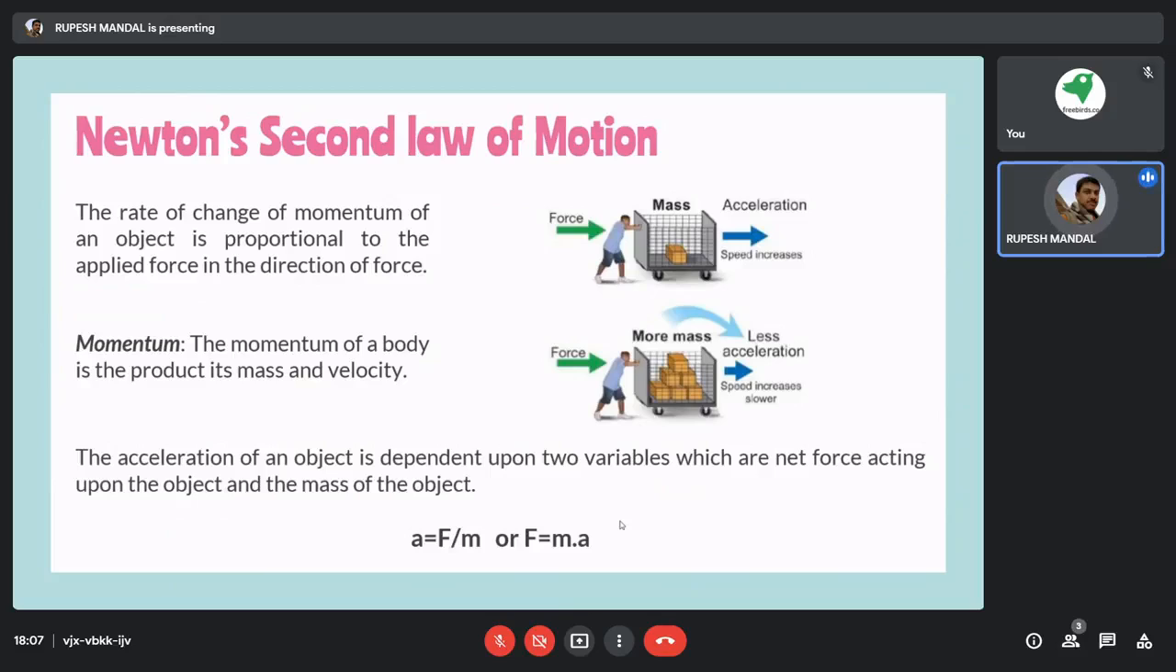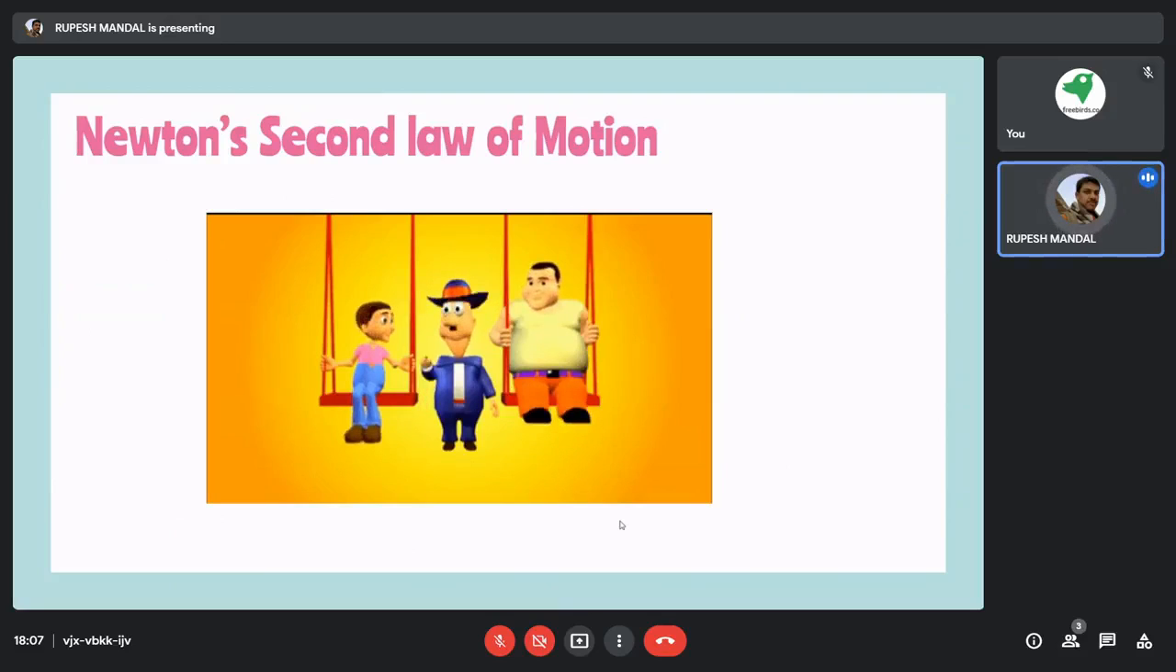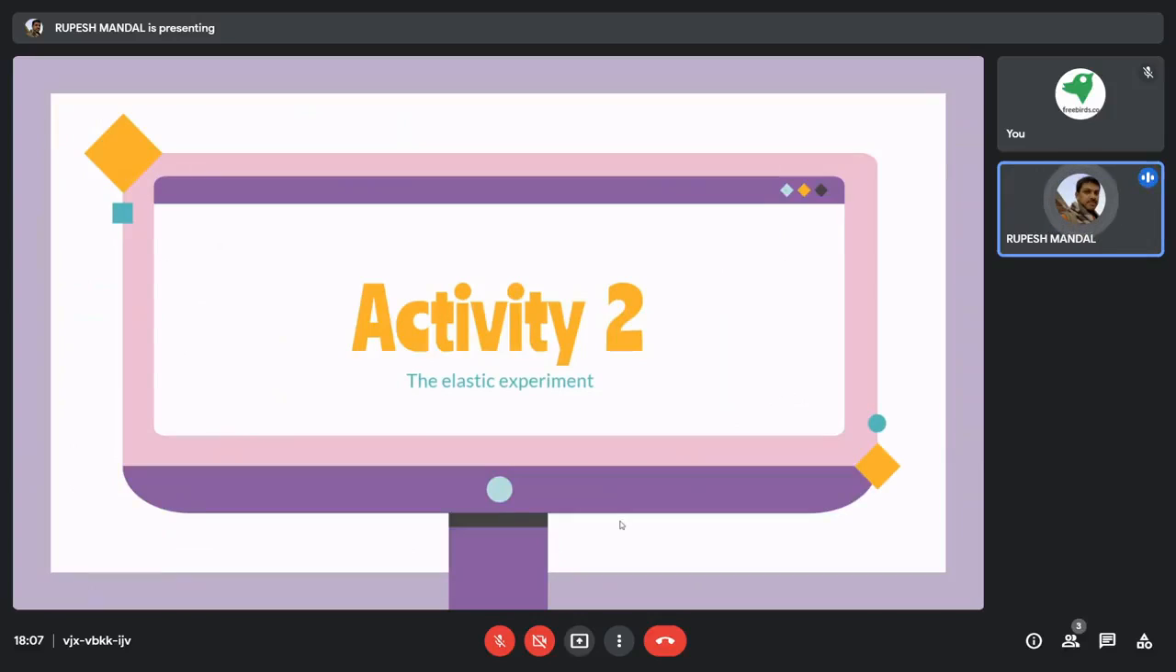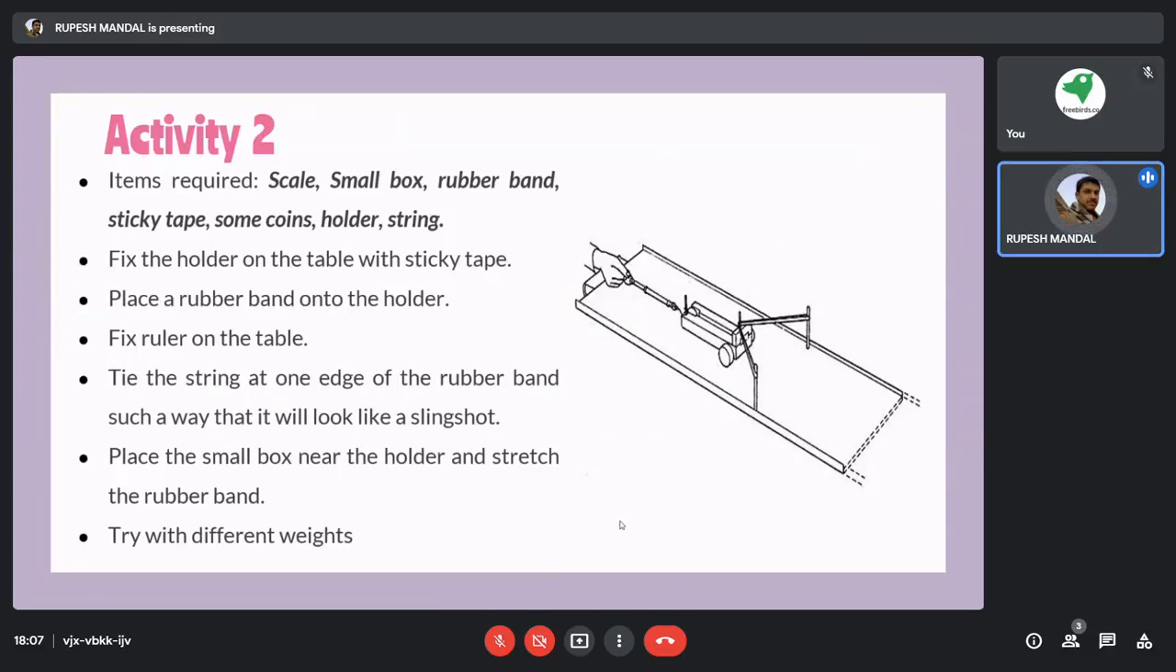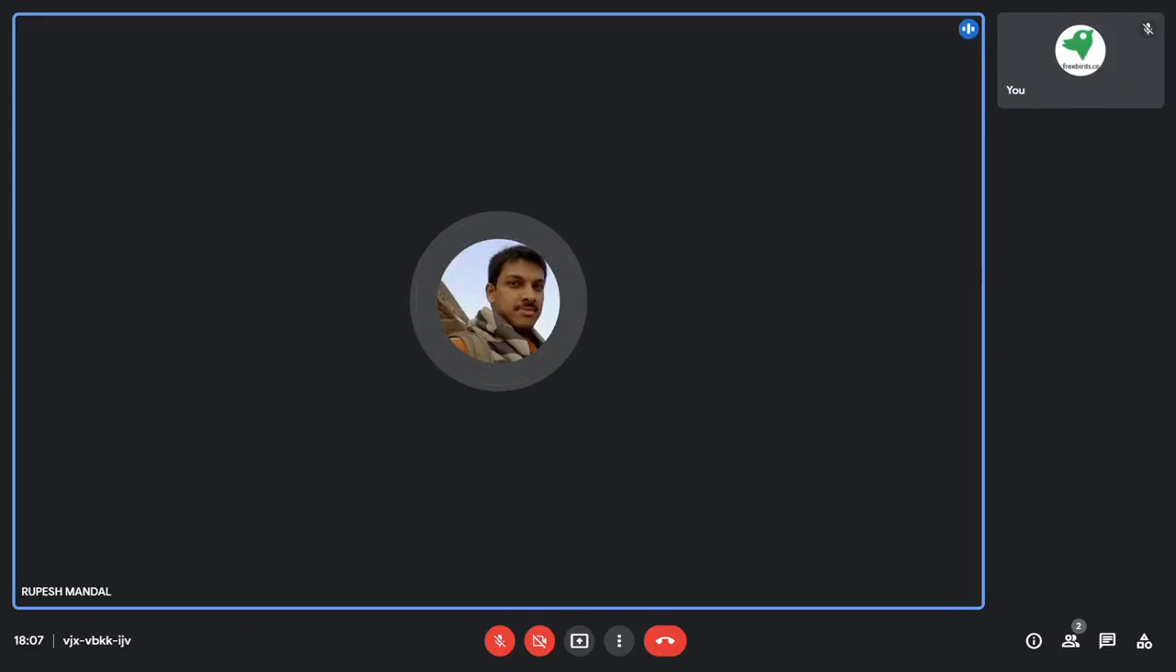Okay, so I hope this one is clear, and we will also perform one activity with that. So what is that activity? We need to make this kind of setup. So we require some ruler, some boxes, rubber band, sticky tape, if you have cello tape, preferably the transparent one, some coins, some holders so that we can put the rubber band, and some string. So without keeping you delayed, I will shift to my activity area, and we'll start.